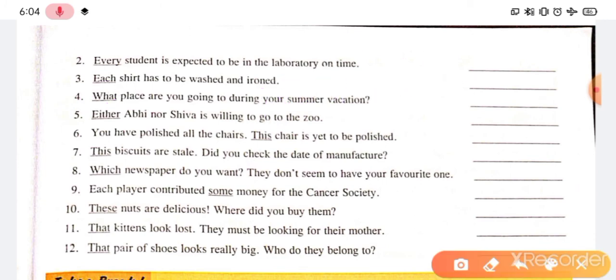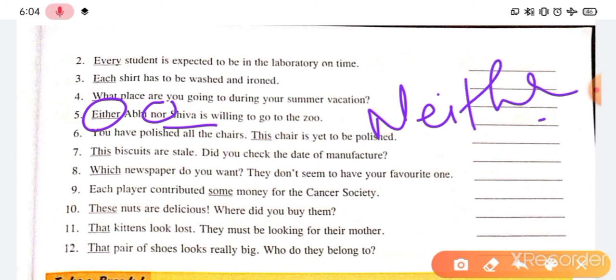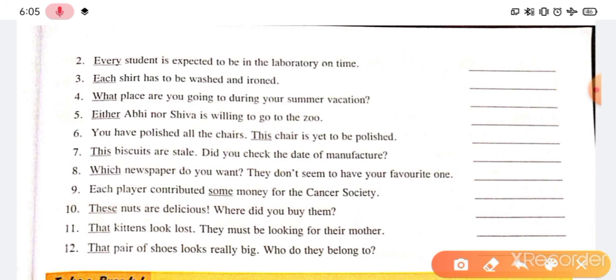Okay. Next is "Either Abhi nor Shiva." Got something? Yes, that is what is wrong. Either nor, that pair is wrong. The right pair is neither nor. So instead of either, there would be neither. Okay. Next is "You have polished all the chairs. This chair is yet to be polished." Is something wrong? No, nothing. It is correct. So you will write C.